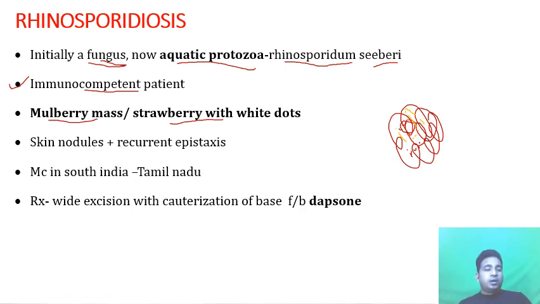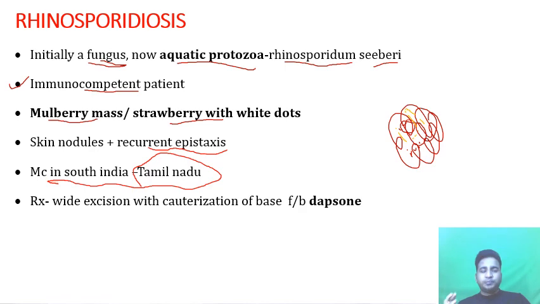Okay. So what are the clinical features? There will be nodules with a strawberry appearance plus a history of recurrent epistaxis. That means multiple episodes of nasal bleed will be there. It is mainly acquired in South India, like Tamil Nadu or Kerala. We know rhinoscleroma is mainly in the northern part of India, whereas rhinosporidiosis is in the southern part of India, that is Tamil Nadu.